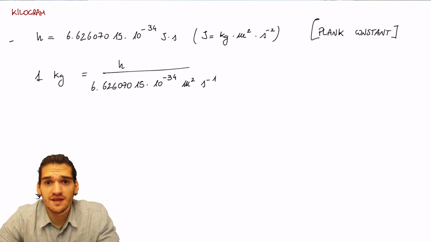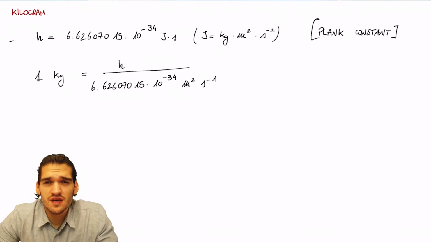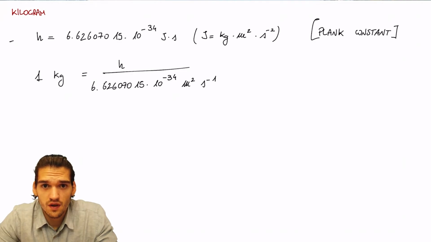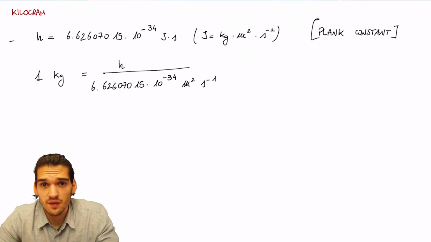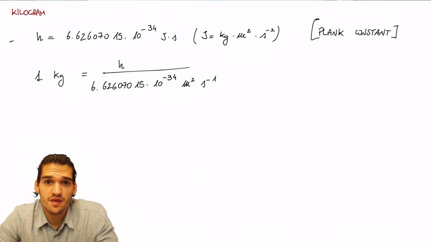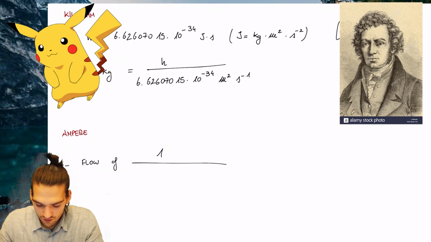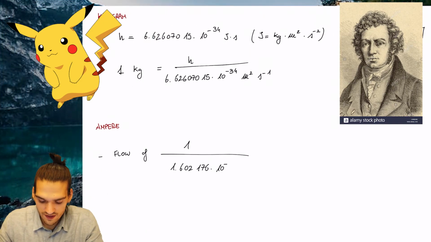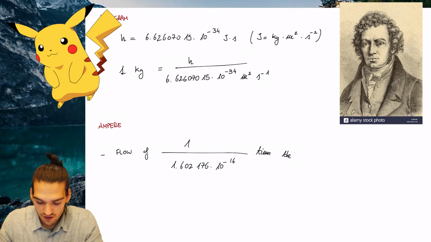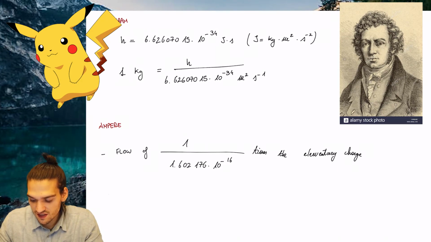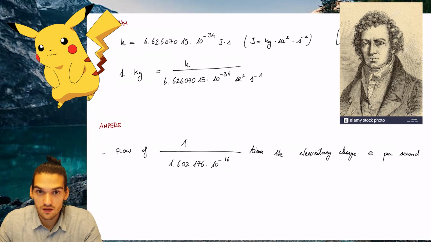The next four fundamental units of measurement cannot be understood that intuitively, like for mass, time, and space. What we will do is that we will take care of them, we'll explain them in depth when we talk about topics that will need them in future videos. The definition of ampere is the flow of 1 over 1.602176 times 10 to the minus 19 times the elementary charge E per second.